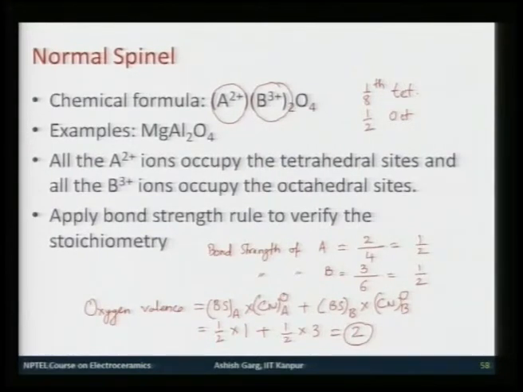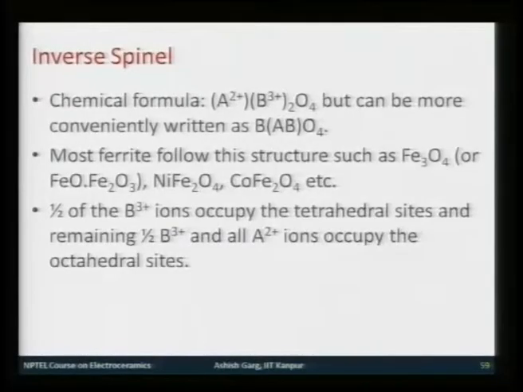which means the coordinations that we are talking about are correct. On the other hand, in inverse spinel structure, the chemical formula is written as B(AB)O4. Now, it is again AB2O4, but the way A and B occupy these interstitial sites changes the order.